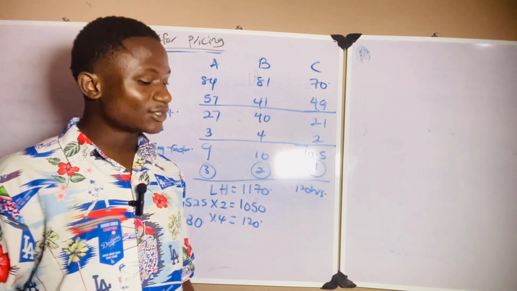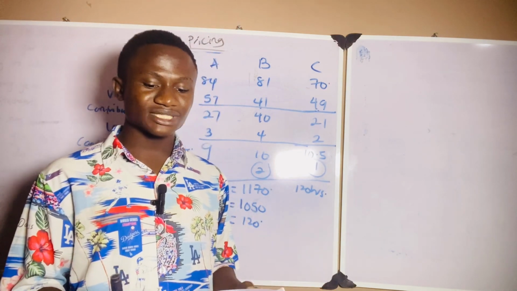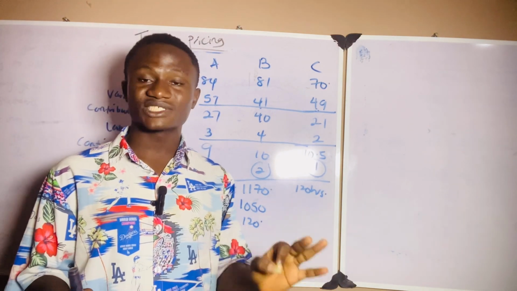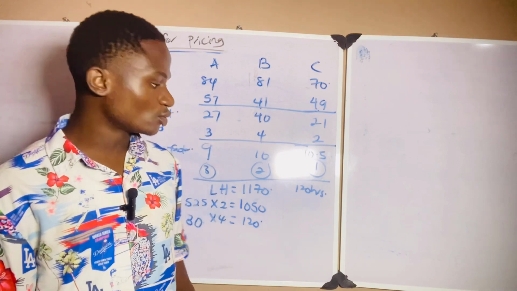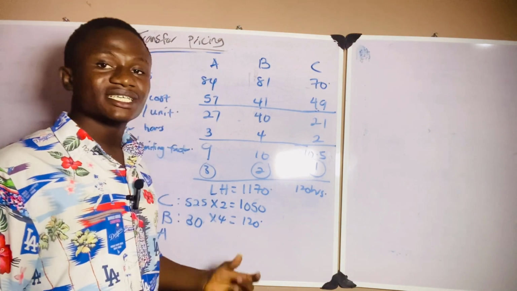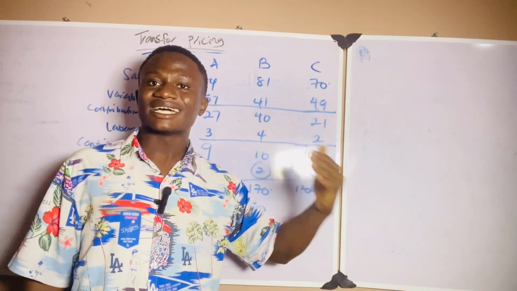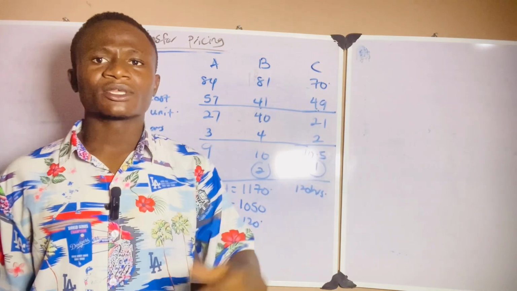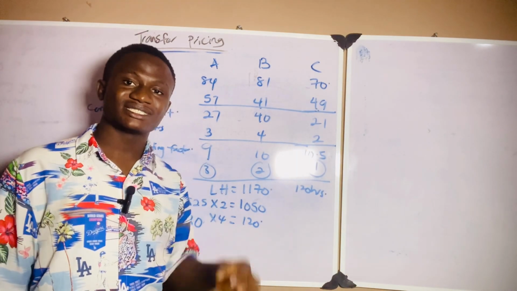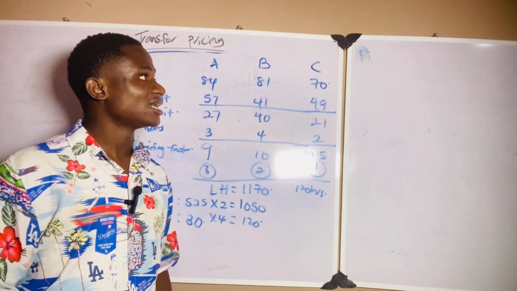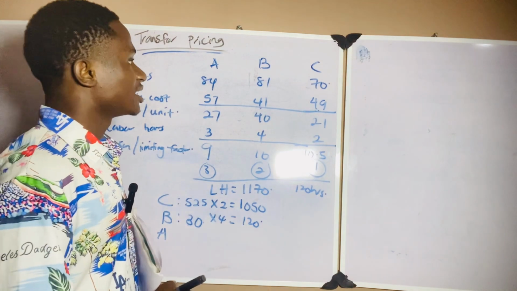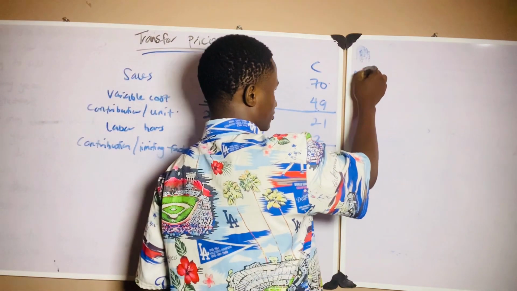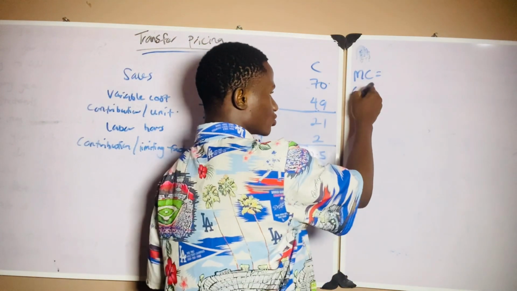That's all I have. And don't forget that in the question, they told us that each product has an external market, but B can also be transferred to division Y. So I have 30 units of B that has an external market, and I can also transfer it to division Y. So how am I going to determine the transfer price? It is the marginal cost of B plus the opportunity cost.